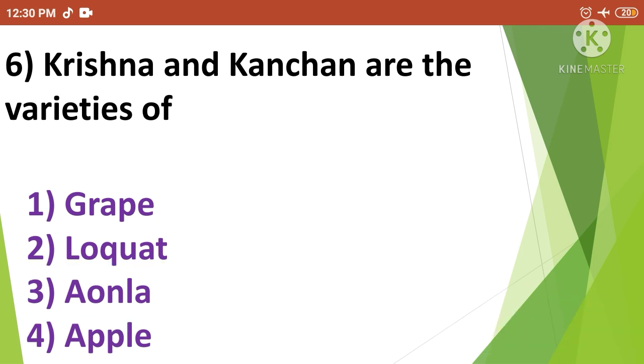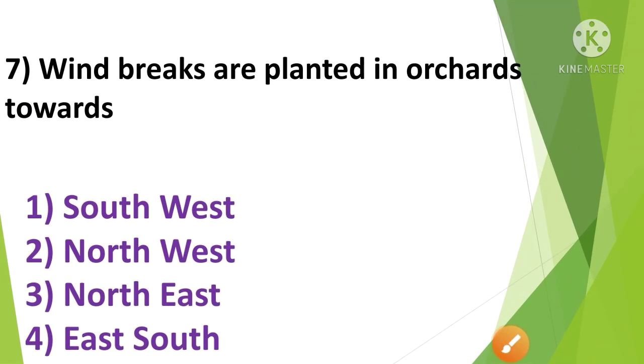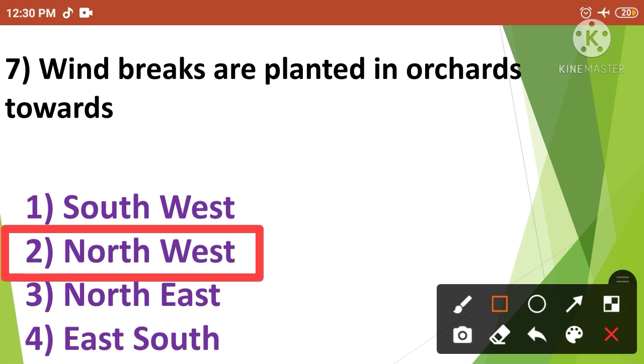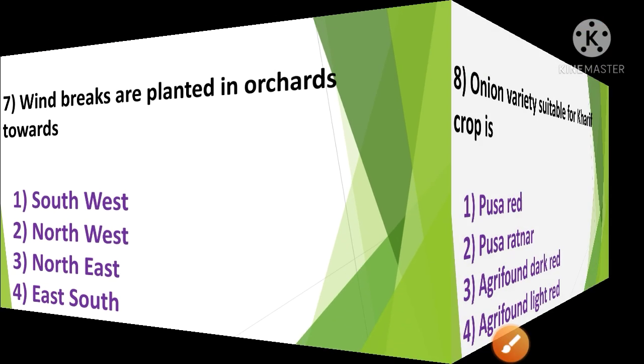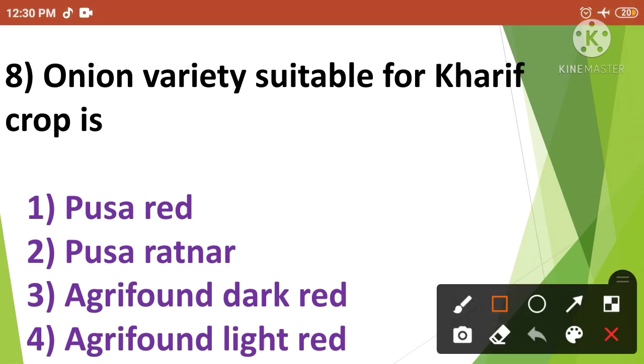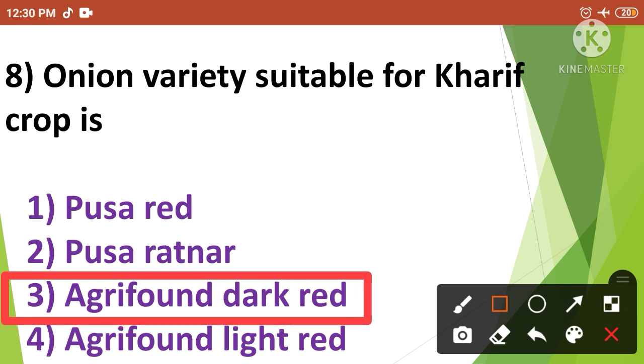Then next: windbreaks are planted in orchards towards. The correct answer is option number 2. So the windbreaks are planted in orchards towards northwest direction. Then next: onion variety suitable for kharif crop is. The correct answer is option number 3. So the onion variety suitable for kharif crop is Agrifound Dark Red.